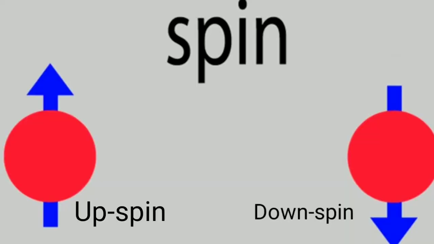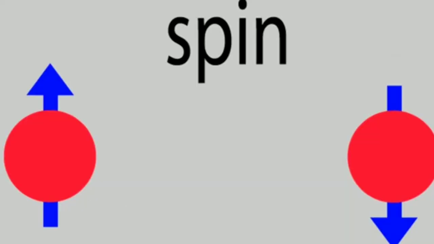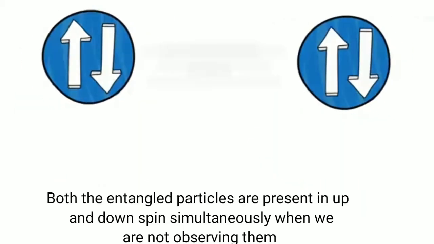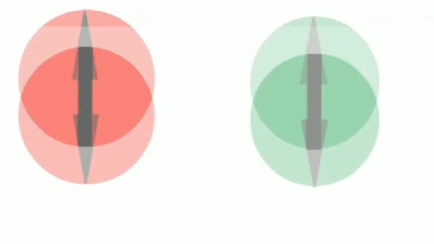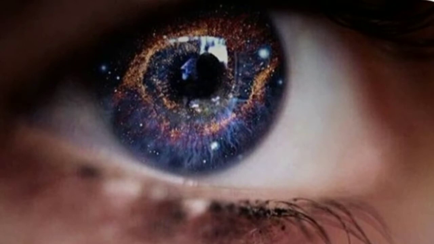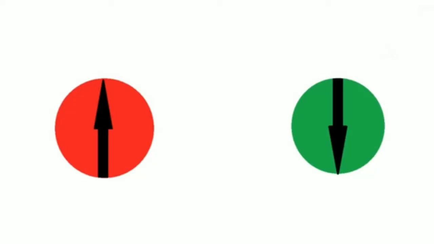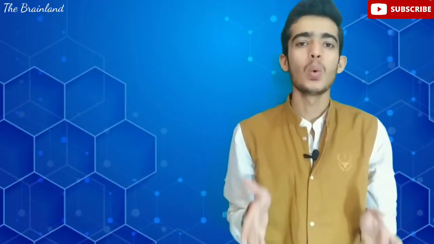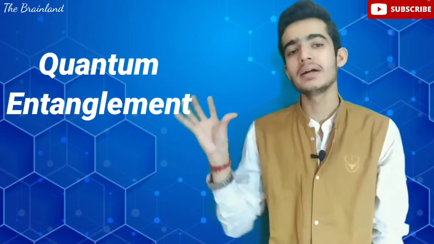So let us take a scenario. When we are not observing these spins, electrons will be present in both the spins at the same time, that is, clockwise and anti-clockwise at the same time. But when we are observing a particular electron, then its spin will be up or down. That is, only one state will be there, either clockwise or anti-clockwise. Now let us understand what the term quantum entanglement means.